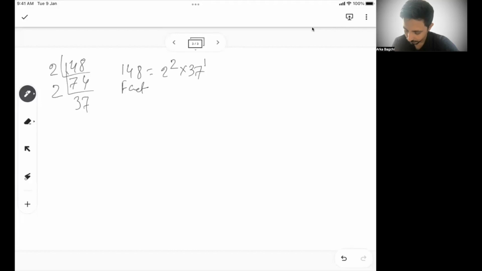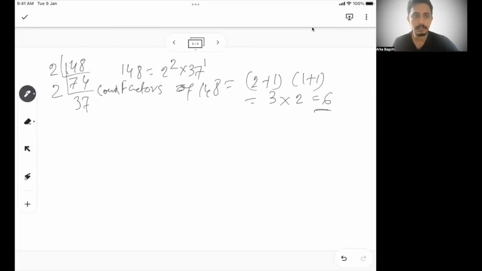So the count of factors for 148 is (2 plus 1) into (1 plus 1). So that is 3 into 2, 6 factors for 148. This is how we calculate. So how did we get this 2? This 2 and this 1 come from the exponents, and you are just adding 1 to each of the exponents, the indices. That's how we do it.